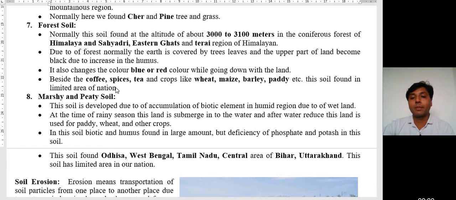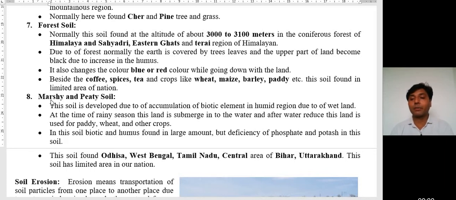Besides coffee, spices and tea, crops like wheat, maize, barley, paddy, etc. are grown in forest soil. This soil is found in a limited area of our nation. Okay, we can grow coffee, spices and tea in this soil along with crops like wheat, maize, barley, paddy, etc.